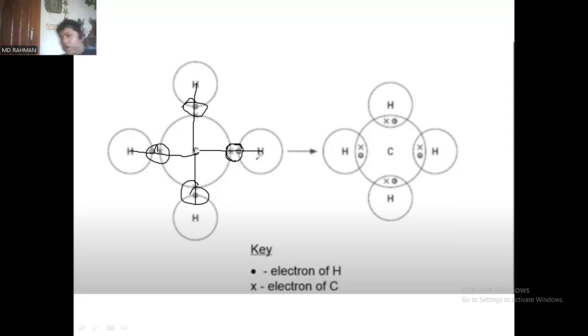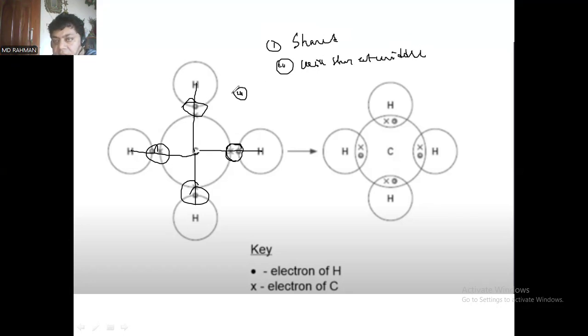So in case of the above discussion, if we focus on the covalent bond characteristics, then you can summarize that number one, the electrons are shared. Then the shared electrons will stay in the middle.